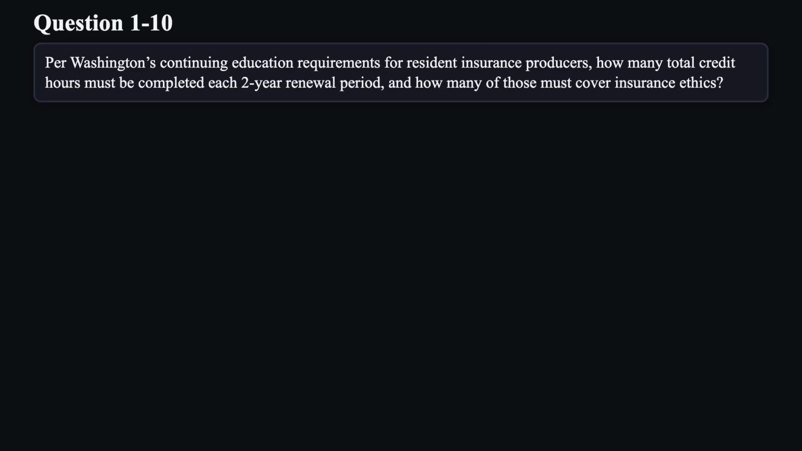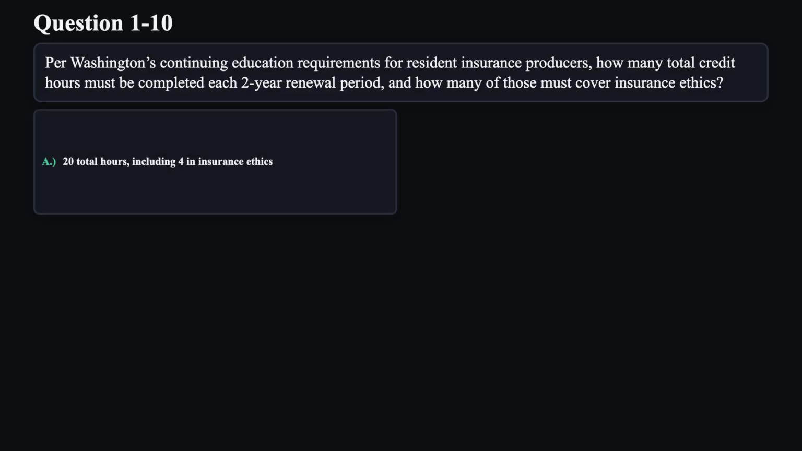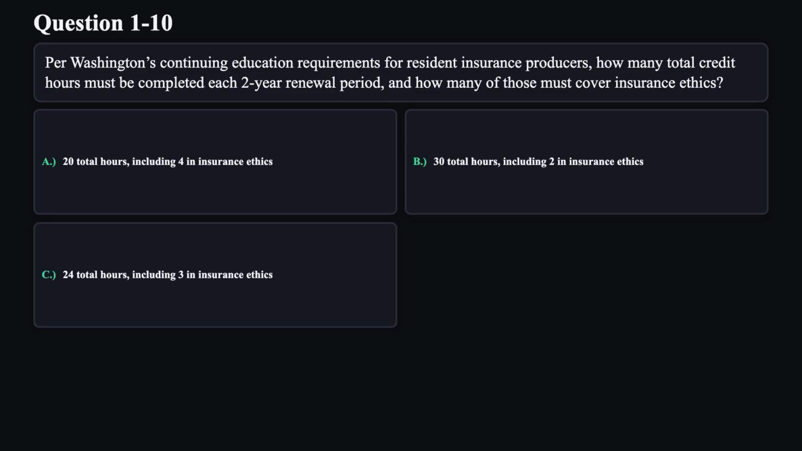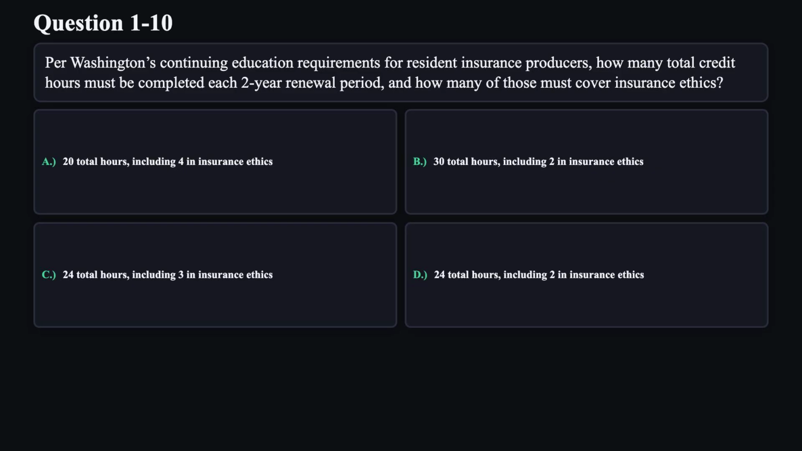Question 10. Per Washington's continuing education requirements for resident insurance producers, how many total credit hours must be completed each 2-year renewal period, and how many of those must cover insurance ethics? A. 20 total hours including 4 in insurance ethics. B. 30 total hours including 2 in insurance ethics. C. 24 total hours including 3 in insurance ethics. D. 24 total hours including 2 in insurance ethics.